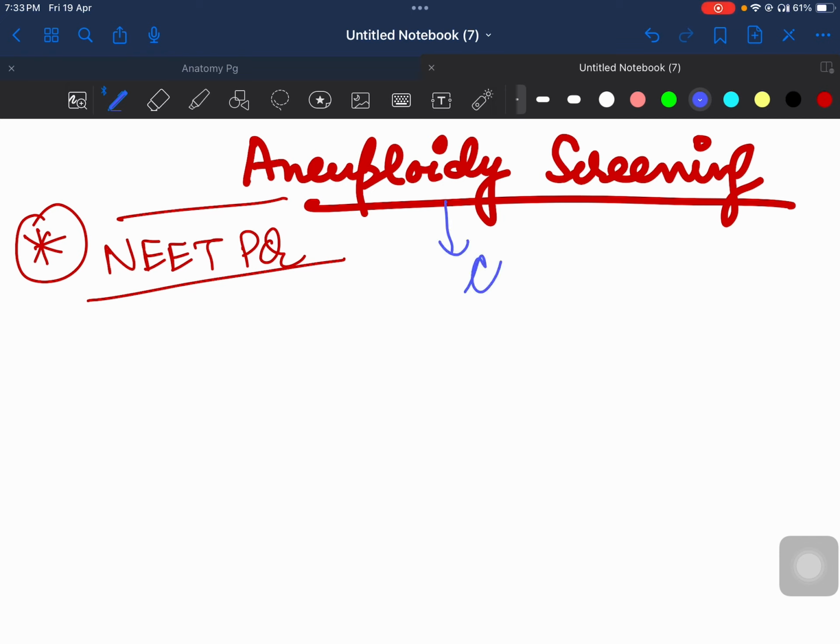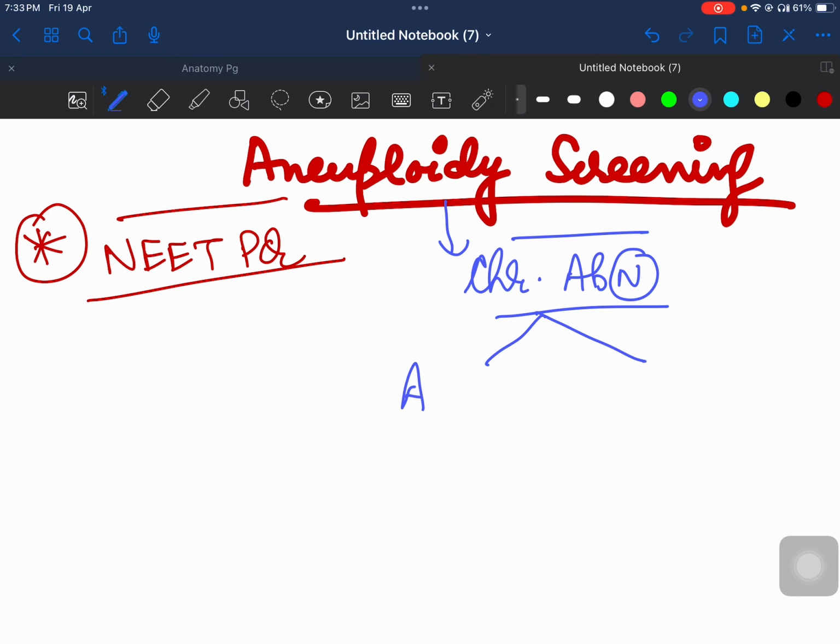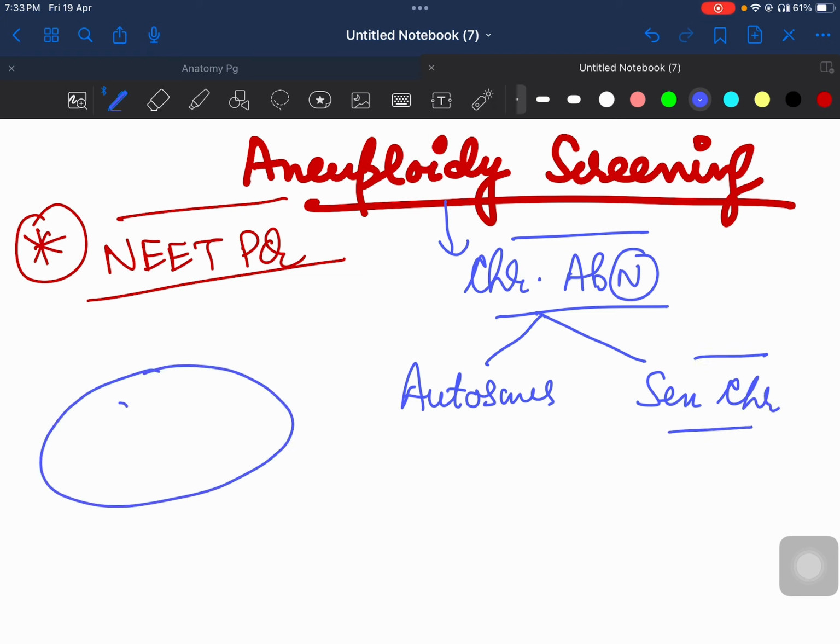Aneuploidy means chromosomal abnormalities. Wherever there is chromosomal abnormality, anything to do with autosomes or your sex chromosomes, there you are having these aneuploidies. So, you all know that a cell is composed of a nucleus, and the nucleus consists of a number of chromosomes.